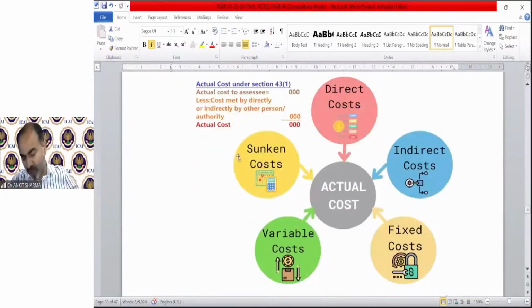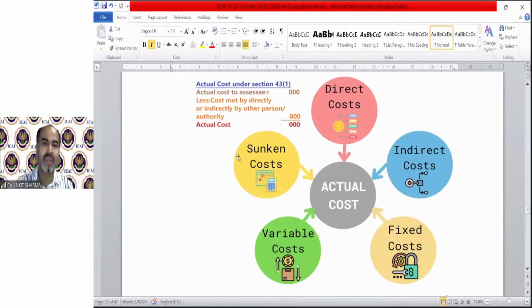Okay, now moving on to our new topic, and that is actual cost under section 43(1). After that topic, the balancing charge will come. Terminal depreciation, brother, is balancing charge. Terminal DAP shows the loss on sale of asset, and balancing charge talks about the profit on sale of asset. So this concept is in between those, brother.